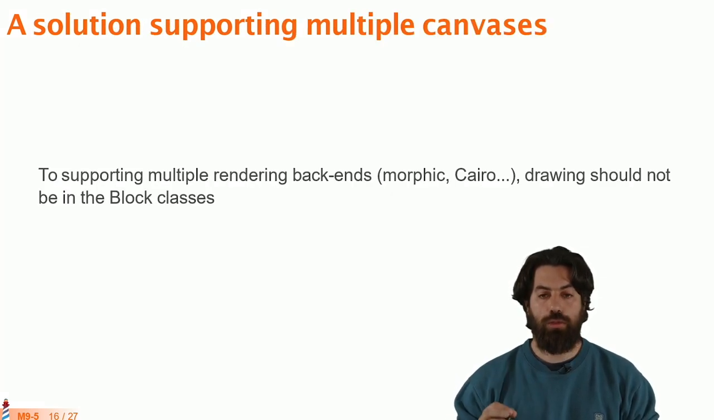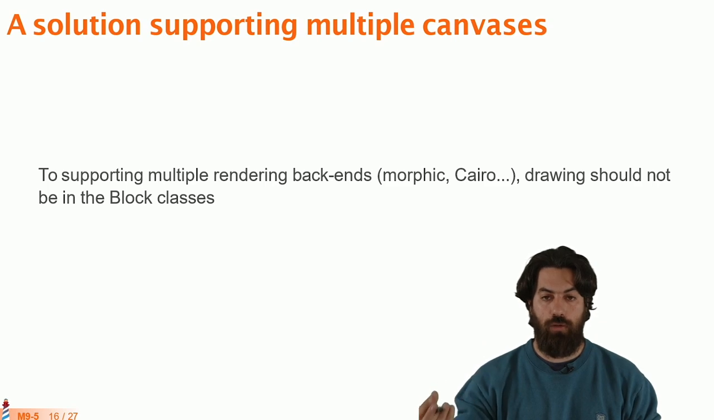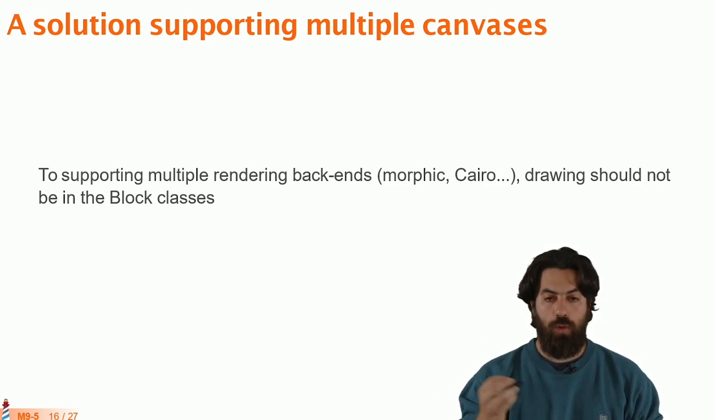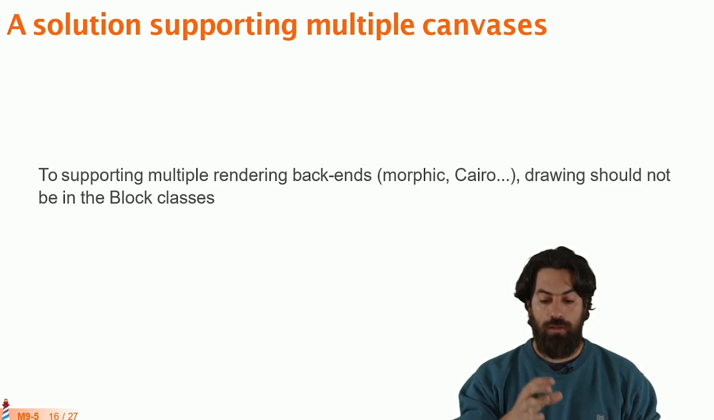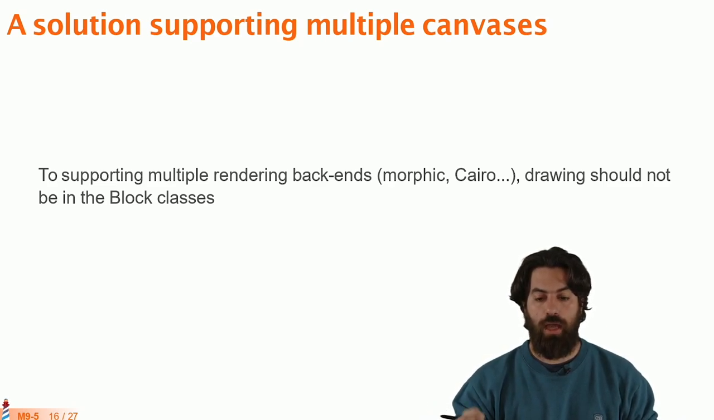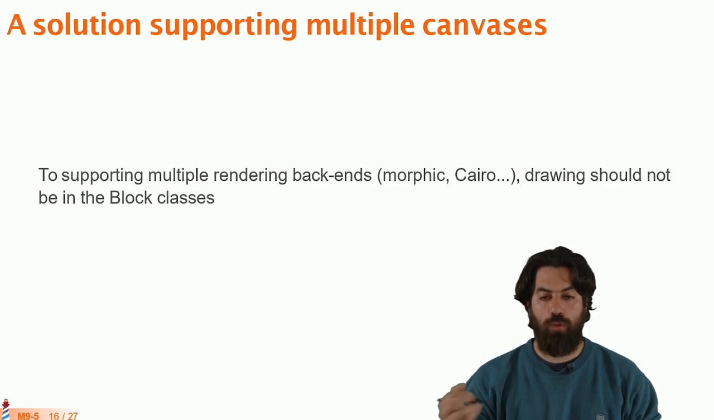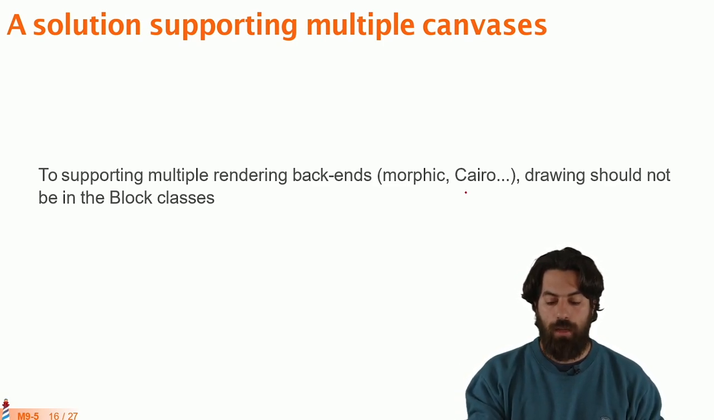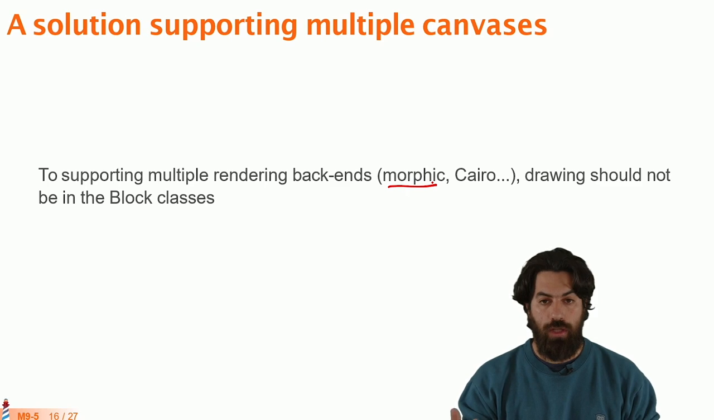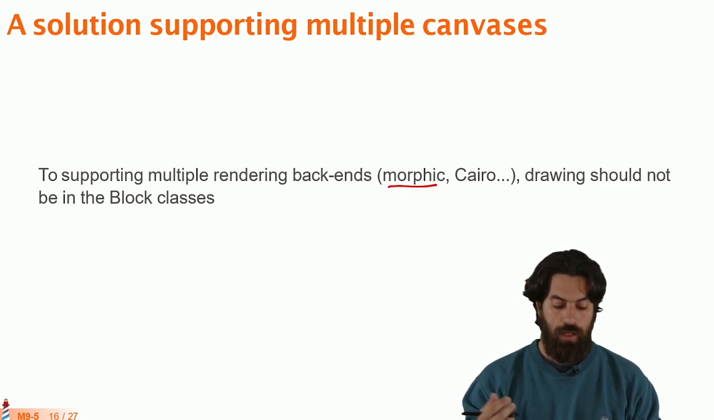That solution not only supports different kinds of blocks, it also supports multiple canvases. Before, what we saw is that the application was being drawn in a Cairo canvas, which is a 2D API to do games. But instead, we could replace that with different canvases, like, for example, Morphic in Pharo, or even an HTML canvas.